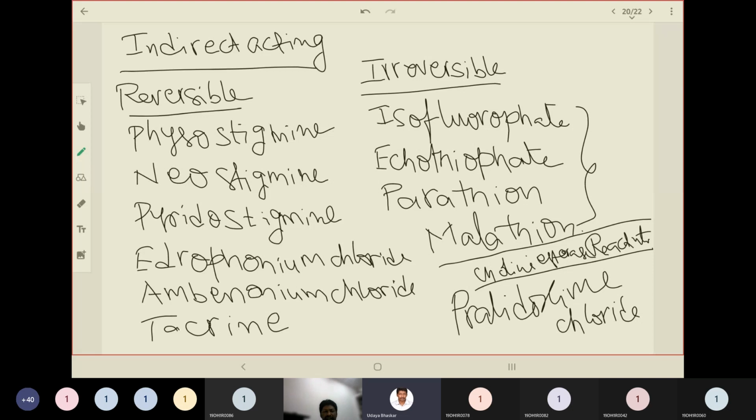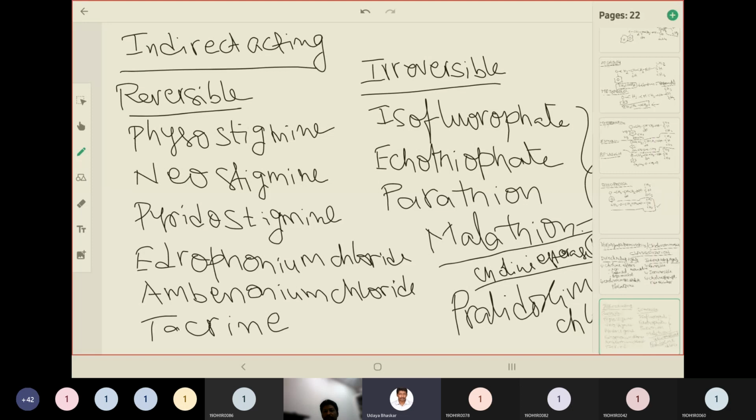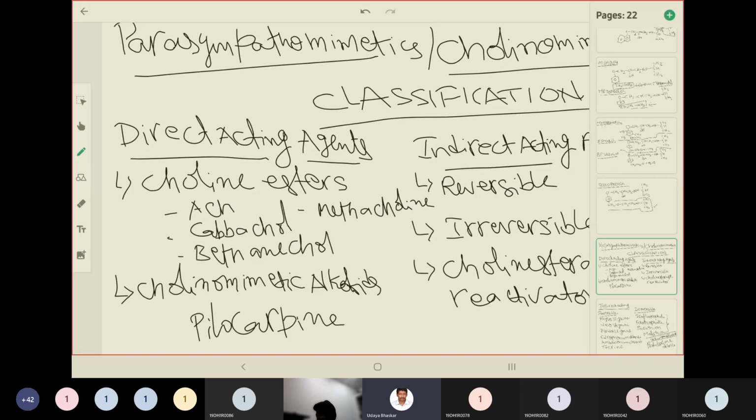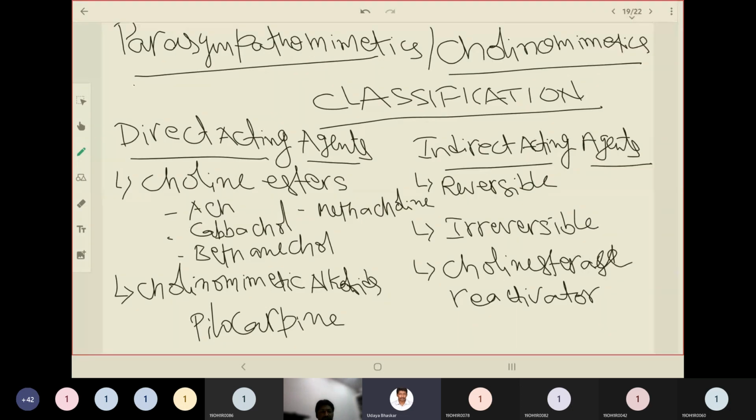Reversible candidates will enhance the action for just the little duration of time which we need. There is no harm with reversible ones, although dose dependent reactions may be observed. So this much you should remember at least for now. This is the classification of parasympathomimetics, that means cholinomimetics. Let me revise this once again. The classification of parasympathomimetics involves two main categories. One is direct acting agents. The other one is indirect acting agents.